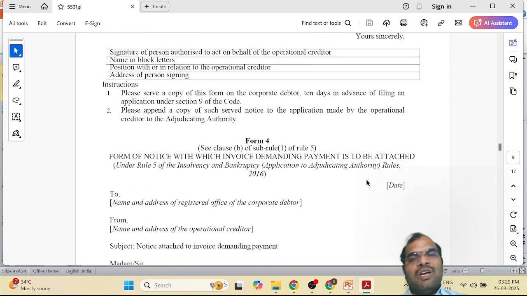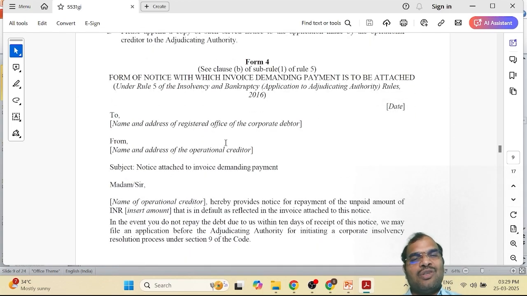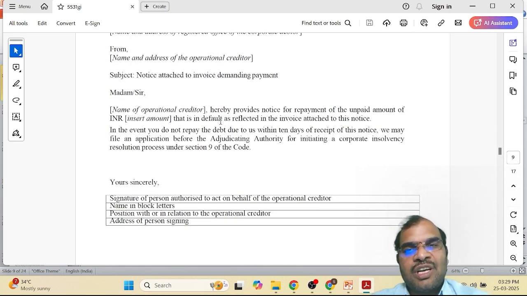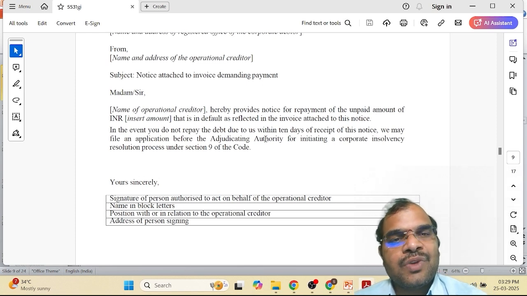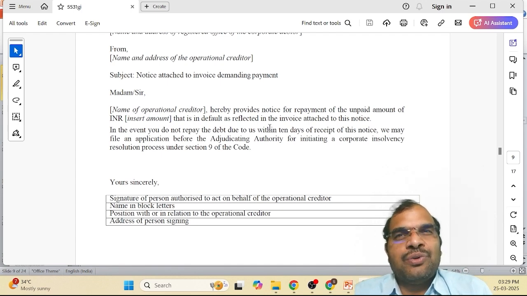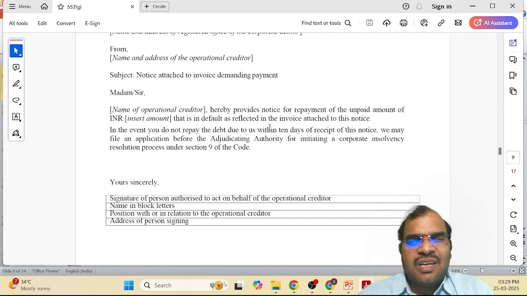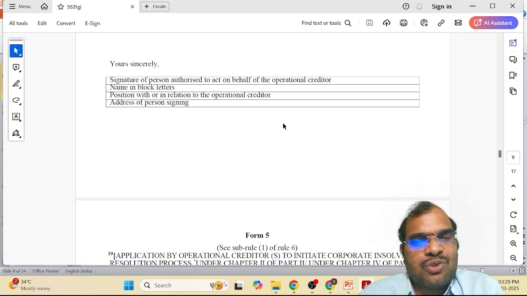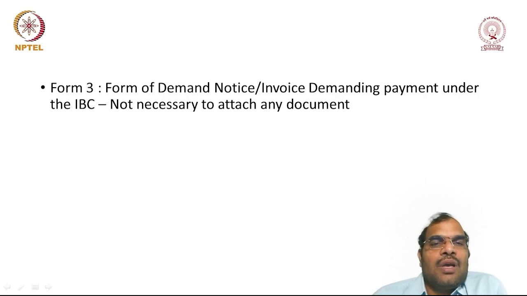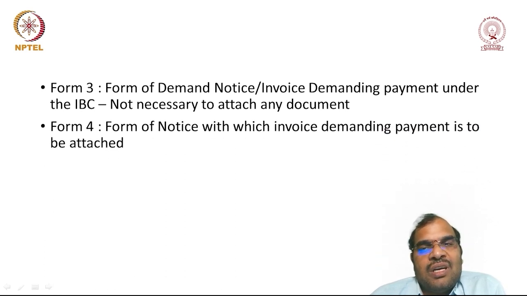Now let us look at Form number 4. Even in Form number 4, the to address and from address will be there. You are giving notice for repayment of the unpaid amount of INR so and so amount, which is in default as reflected in the invoice. Because you are attaching the invoice, there you can know the purpose of the claim, whether you rendered the services or availed the services. Everything will be there. So in this format you are supposed to make the notice. So Form number 3 is the form for demand notice, and Form number 4 is the form of notice with which the invoice demanding the payment is to be attached.